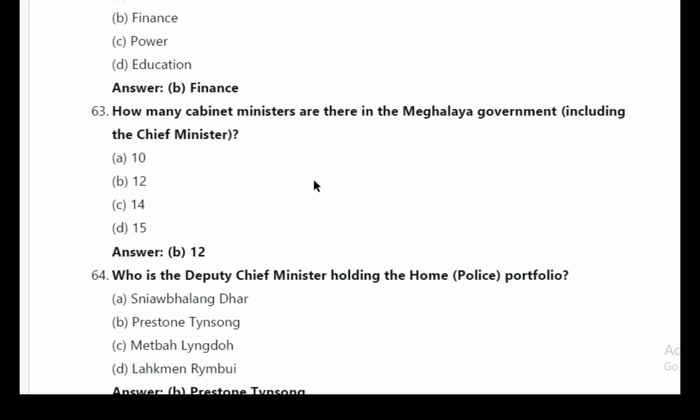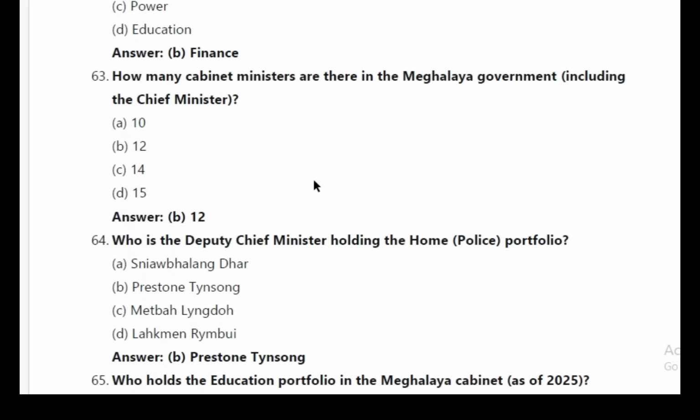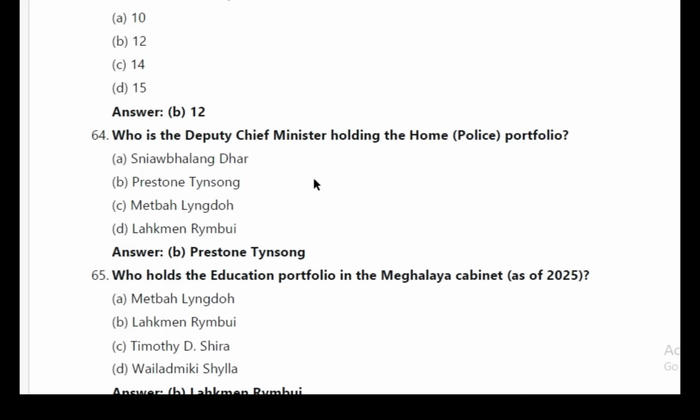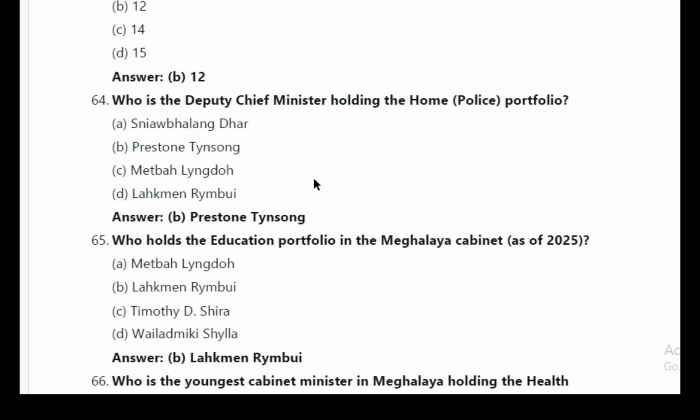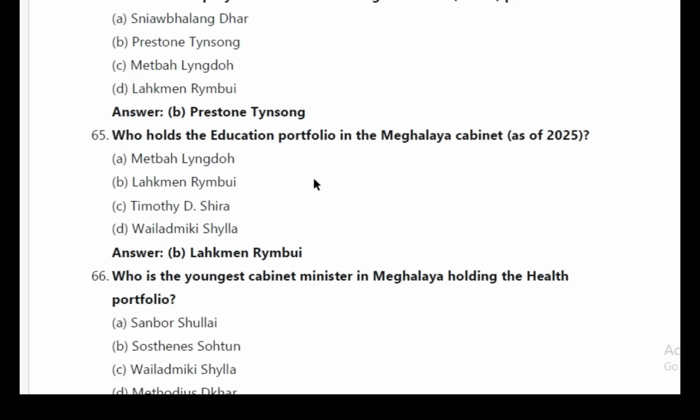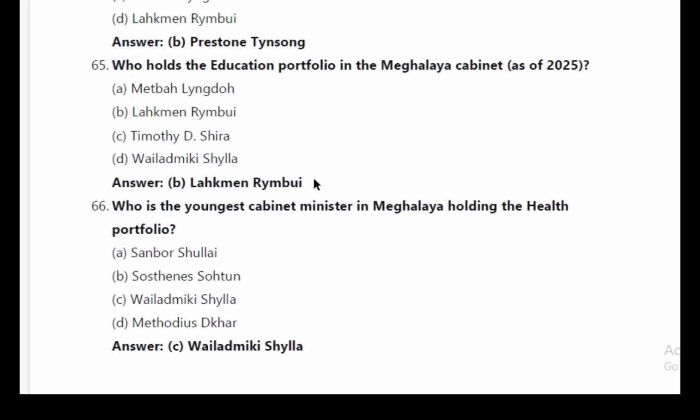63. How many cabinet ministers are there in the Meghalaya government, including the chief minister? Answer B. 12. 64. Who is the deputy chief minister holding the home police portfolio? Answer B. Prestone Tynsong. 65. Who holds the education portfolio in the Meghalaya cabinet as of 2025? Answer B. Rakkam Sangma.